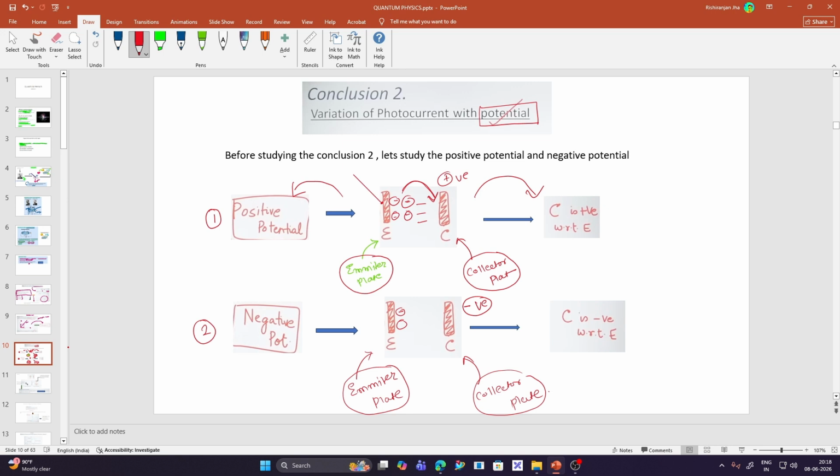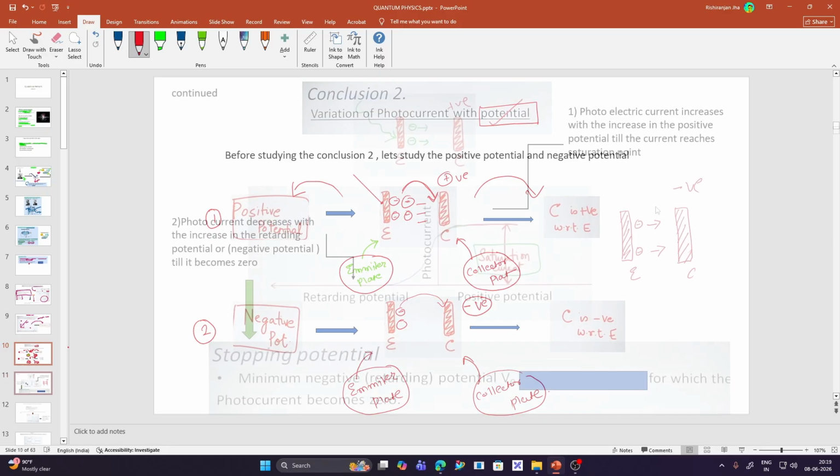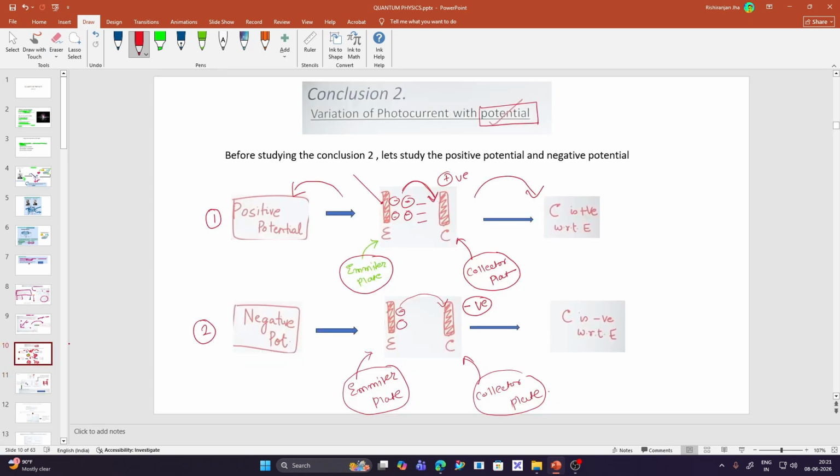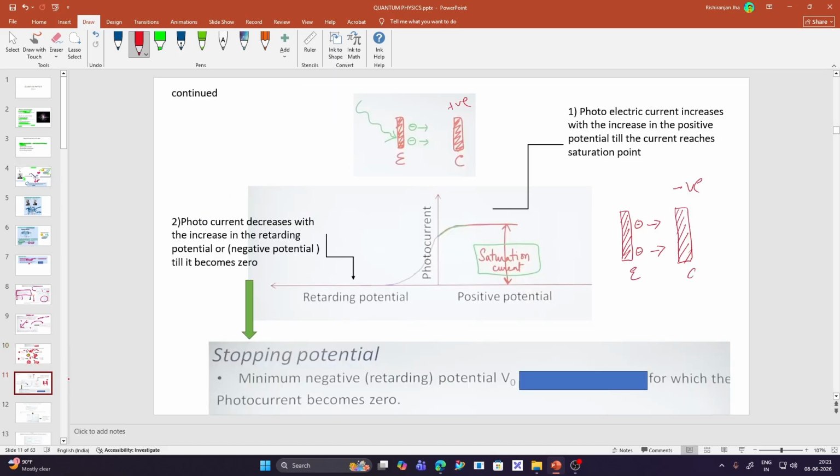These electrons, some of these electrons have very high energy. So some of these electrons do pass this barrier and move towards the collector plate, but after a certain point of time, it stops. So we will study this in detail. For just now, understand that in negative potential, the collector plate is negative with respect to the emitter plate, and in positive potential, the collector plate is positive with respect to the emitter plate. So after we understood the positive potential and the negative potential, this next slide is to be continued.